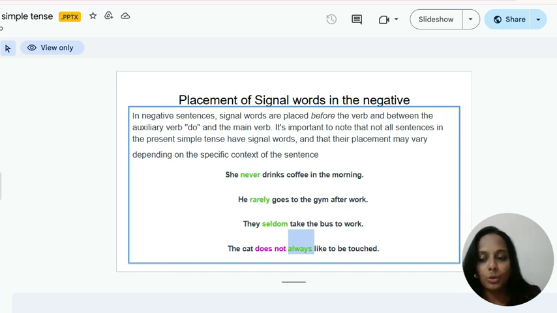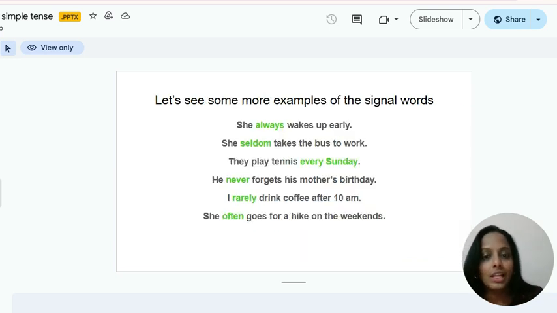Okay? So please make sure that you read the sentence properly in order to place the signal words correctly. Let's see some more examples of the signal words.